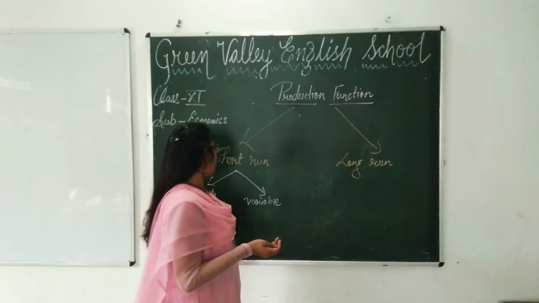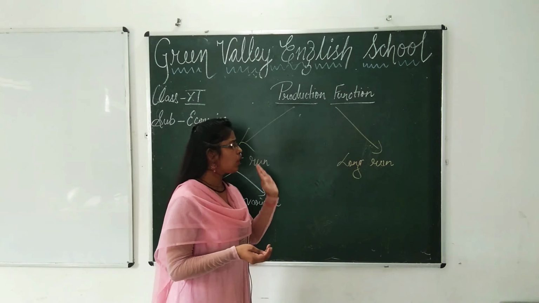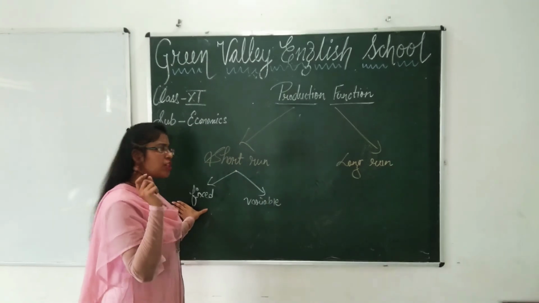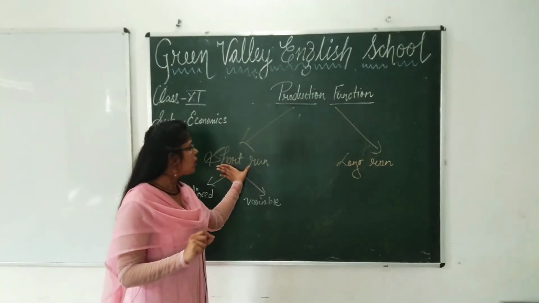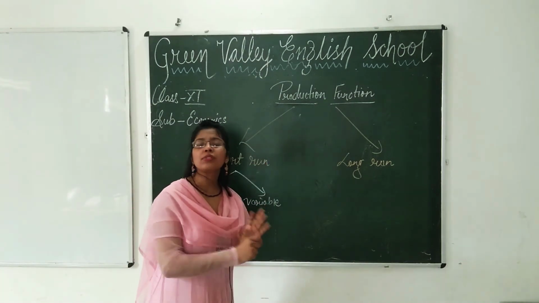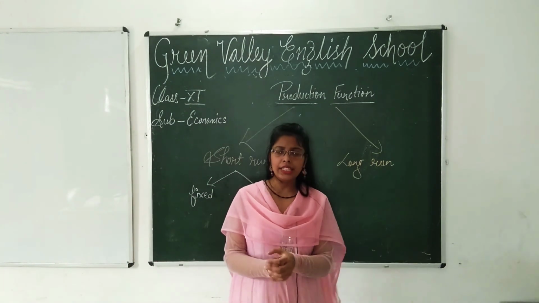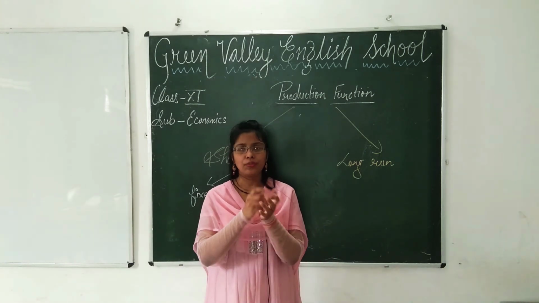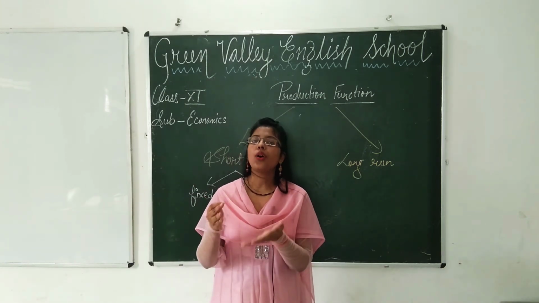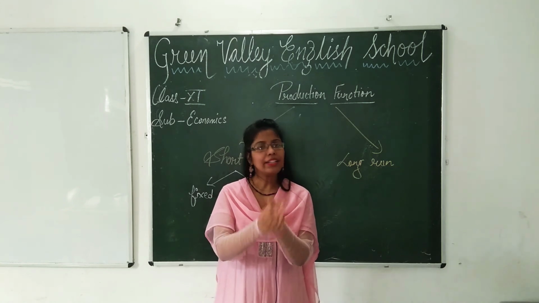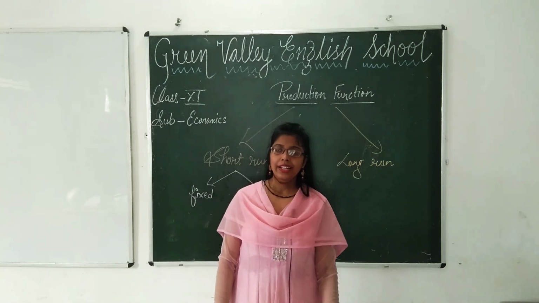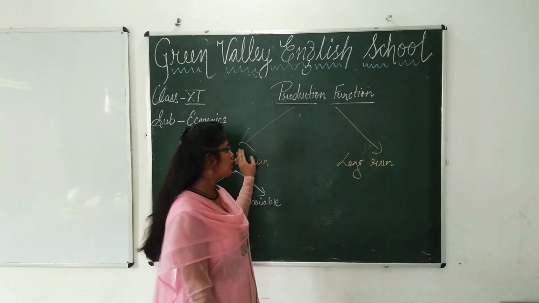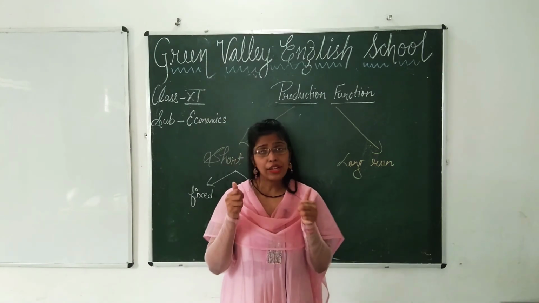Now coming to fixed and variable. Now short run and long run. Fixed, you have understood, are the factors which cannot be changed. Variable are those which can vary, which can be changed. Now what is short run and long run? Sometimes students get confused with the calendar. They think that if the period is long in a calendar, then that is long run, and if it is short, it is short run. No students, this is not the concept of short run and long run. It is functional in nature.